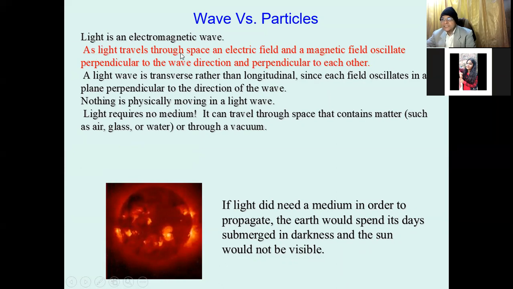As light travels through space, electric and magnetic fields oscillate perpendicular to the wave direction and perpendicular to each other.